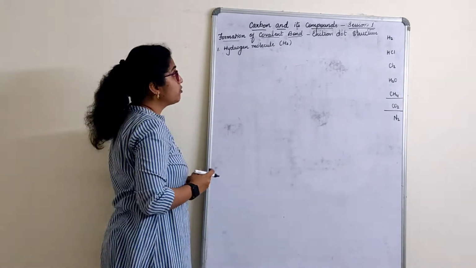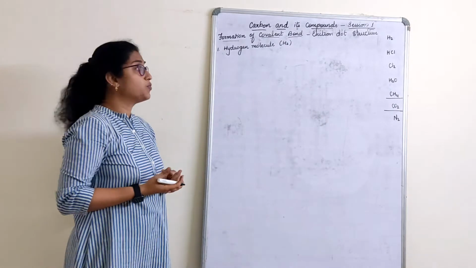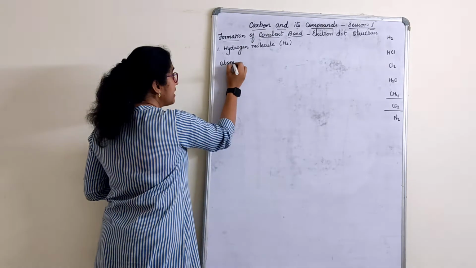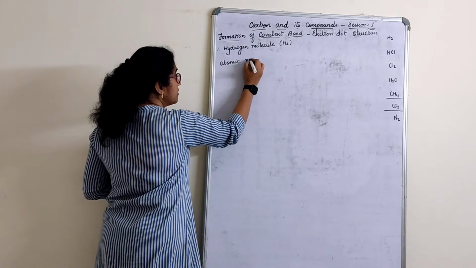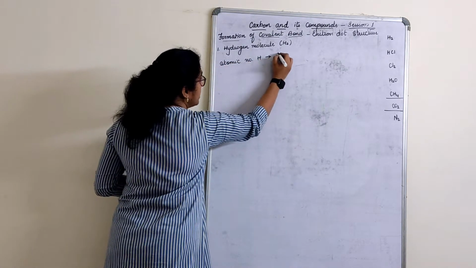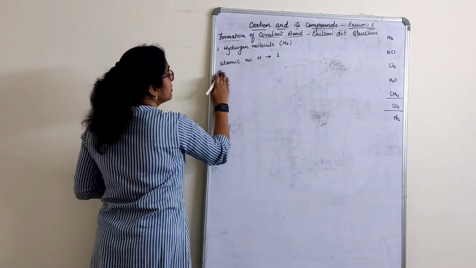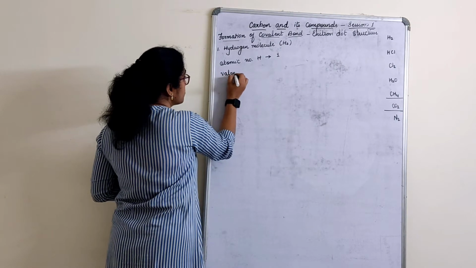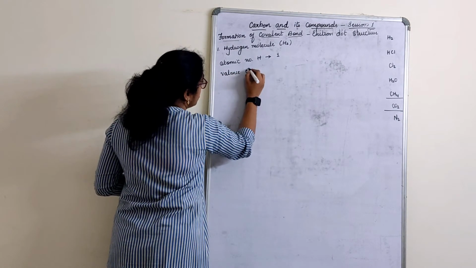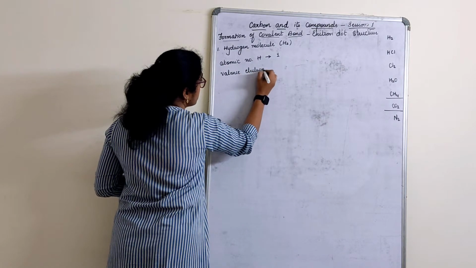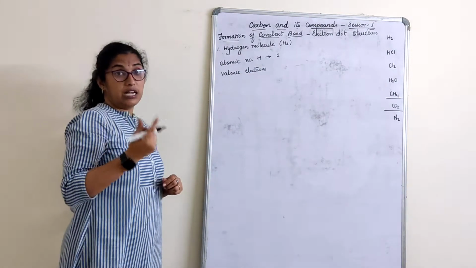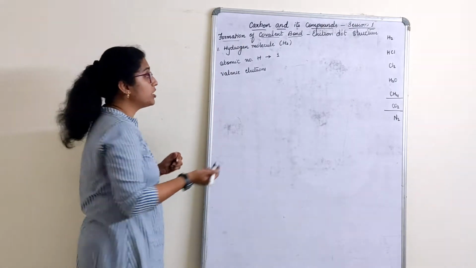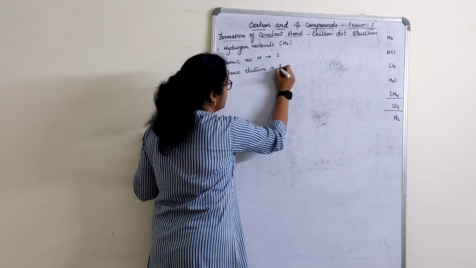First we'll start with hydrogen molecule. Now what are the things you have to write here? Only once I will write this, children. Remaining places you have to write. Atomic number of hydrogen is 1. Then what do we write now? Usually valence electrons, last shell. Valency is the combining capacity. Valence electrons are the last shell electrons. So valence electrons are also 1.